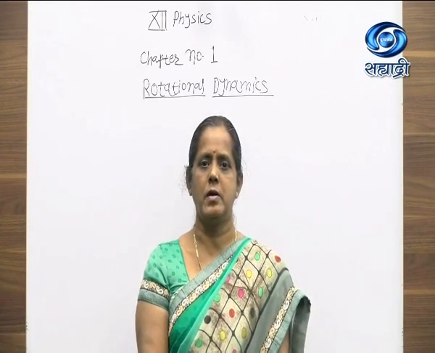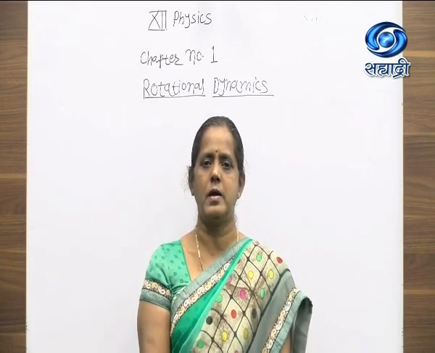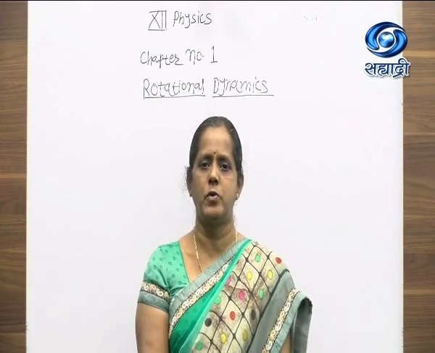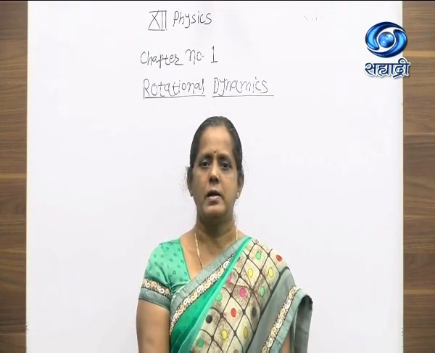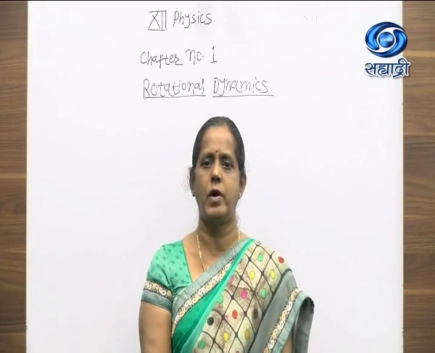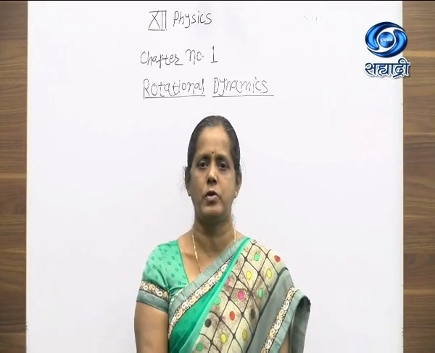In previous lecture, we have started the article vertical circular motion. We have seen that there are two types of vertical circular motion.